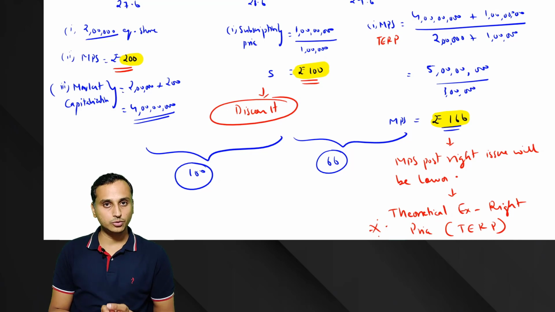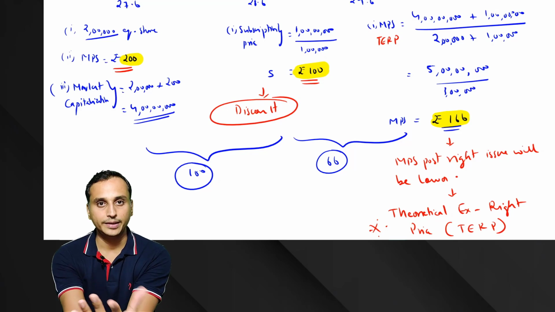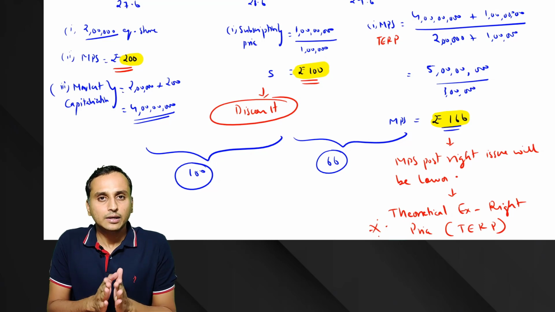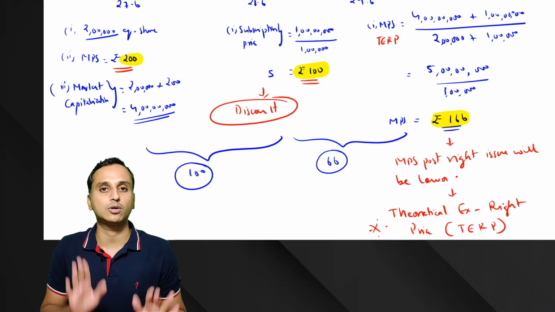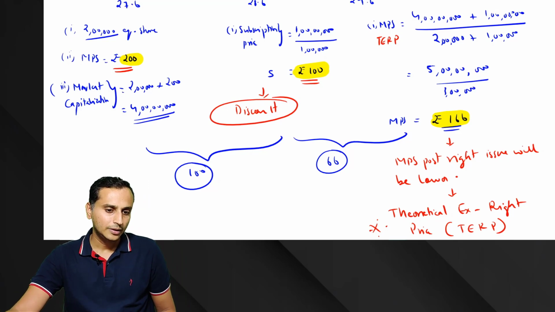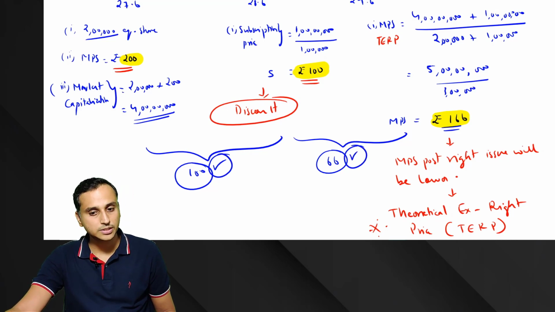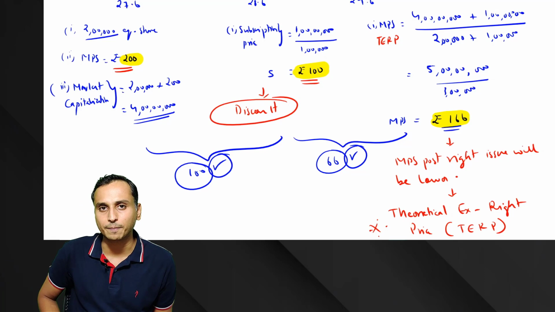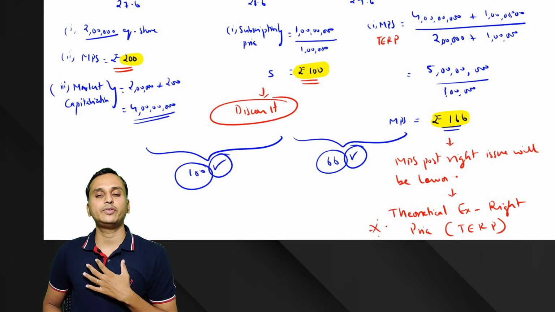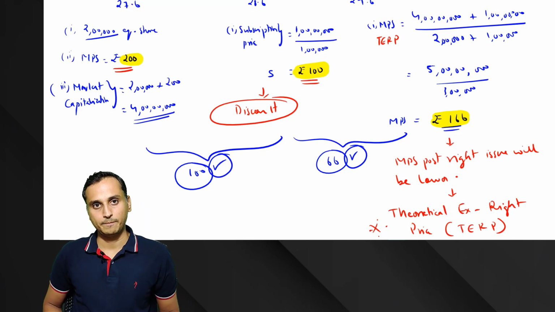One thing you must now understand is that the value of a right is nothing but how much discount it would give you. The value of a discount coupon is nothing but how much discount it will give you. Correct? A right is nothing but a discount coupon. So do you think you enjoyed the discount of 100 rupees or the discount of 66 rupees? Same as our phone example. In the phone example, finally, what did we feel? We felt that we enjoyed a discount of 500 rupees.